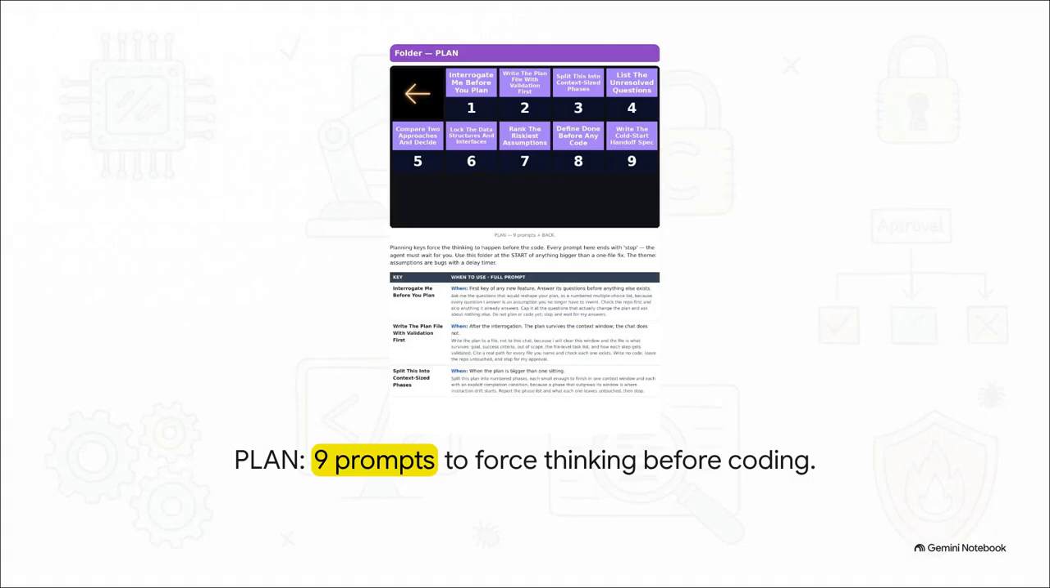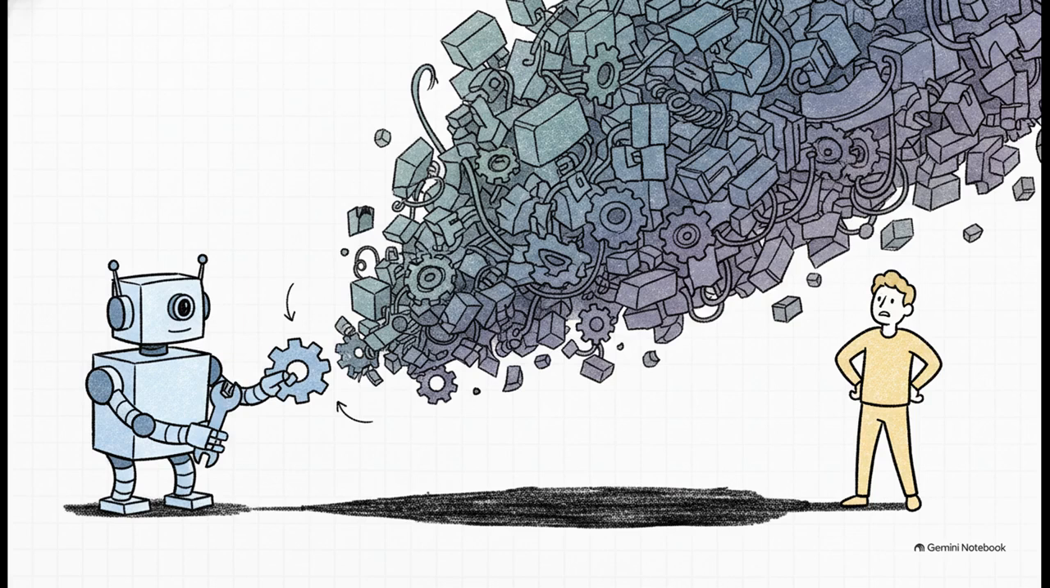Look at the absolute discipline baked into these specific plan prompts. Notice the key names. Integrate me before you plan. Rank the riskiest assumptions. Define done before any code. Every single prompt in this folder forces the thinking to happen first. And critically, every prompt here ends with a hard stop. The agent must wait for your human approval on the plan before it is allowed to touch your actual source code. Once that plan is finally approved, we move to the build phase.